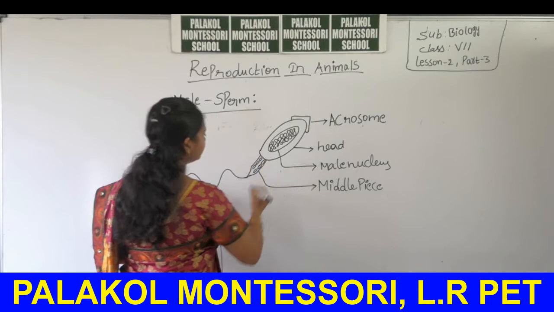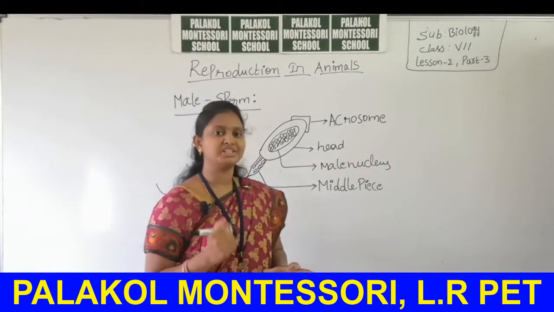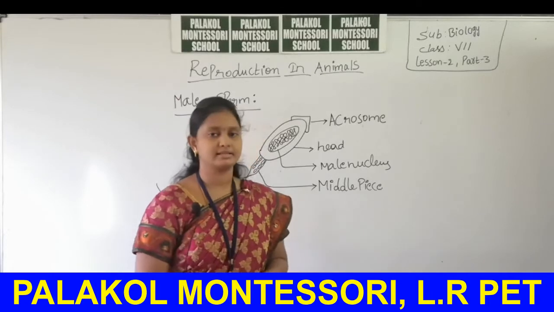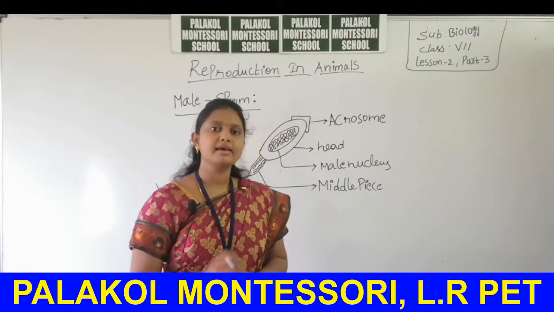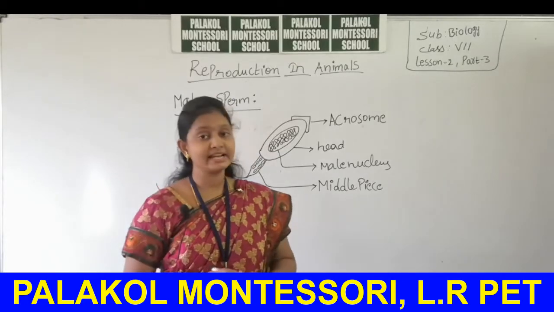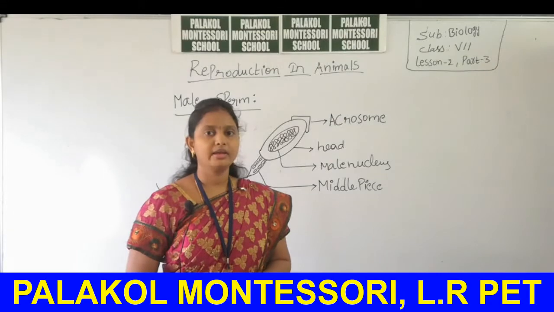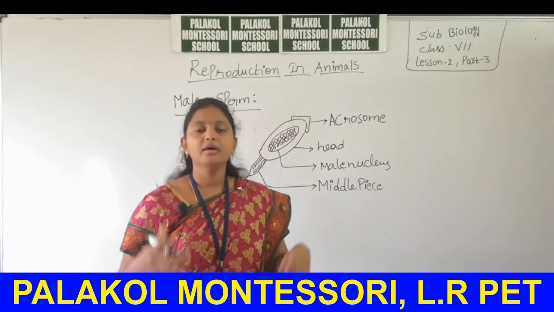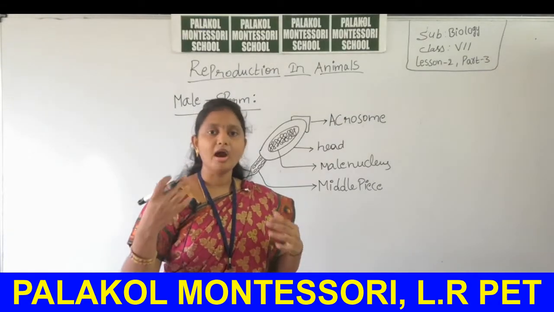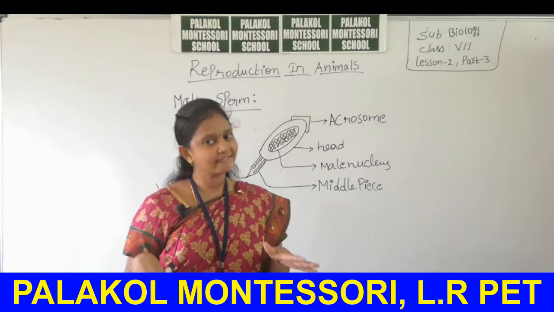What is meant by mitochondria, students? Mitochondria are specialized cell organelles. Cell organelles means parts of the cell that are present inside the cell. That's why they are called cell organelles. It is not an organ. Heart is an organ, liver is an organ, present inside our body.